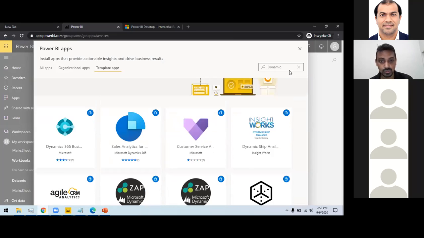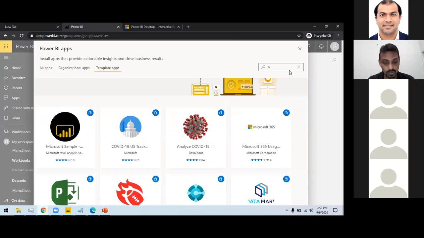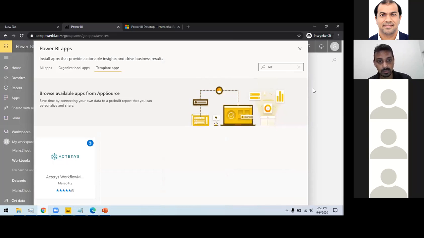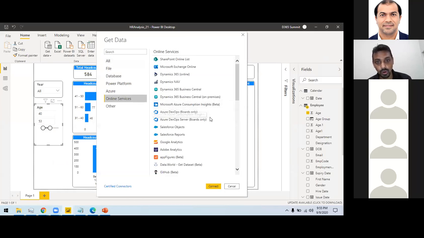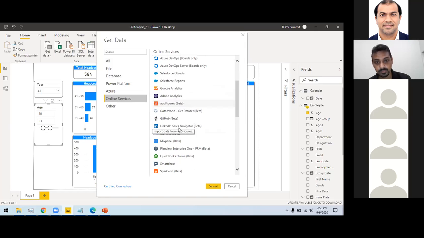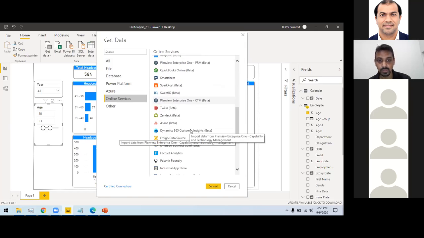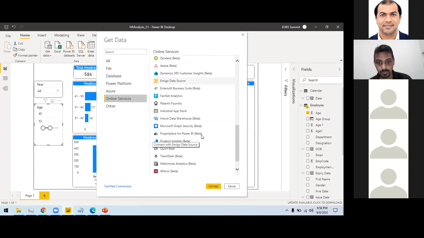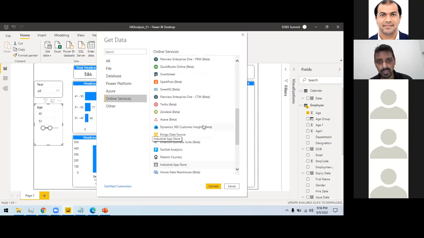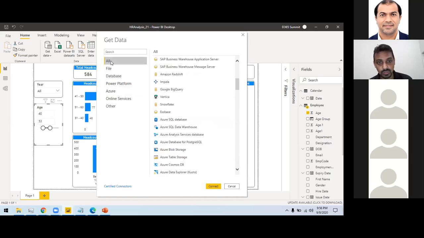So you can choose Dynamics AX, Navigator, Nav. Also, if you go to the online source, you can see you have connections for Dynamics Business Central, Dynamics 365 Nav, LinkedIn Sales Navigator. So you can connect to all those things. For AX, I think you need to connect through the other API. It has the API which you can connect using this one.